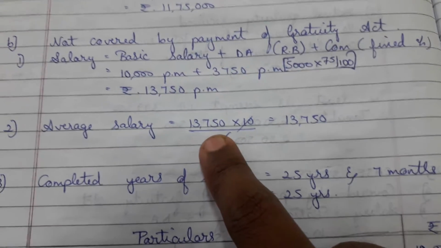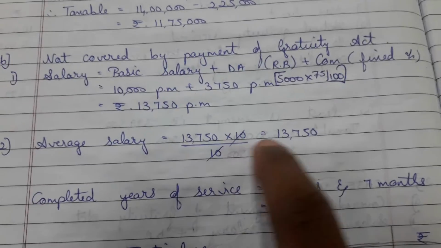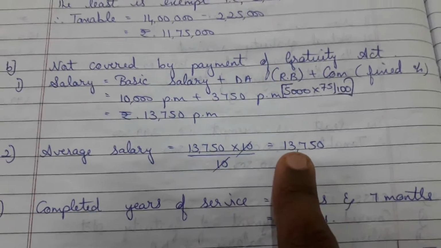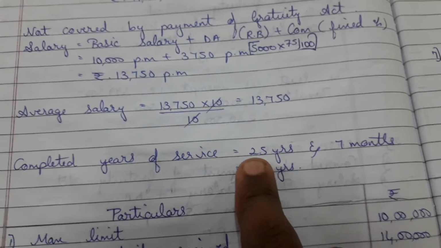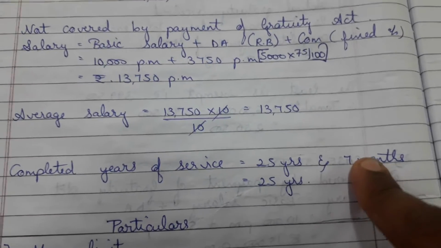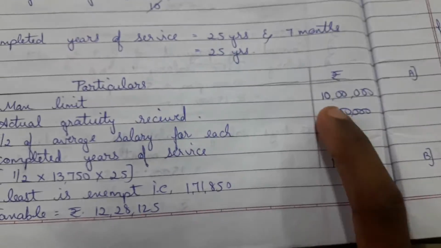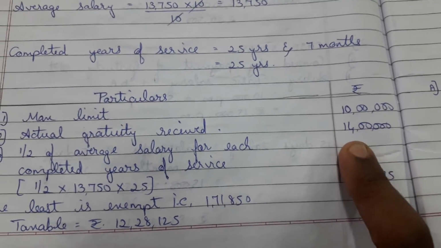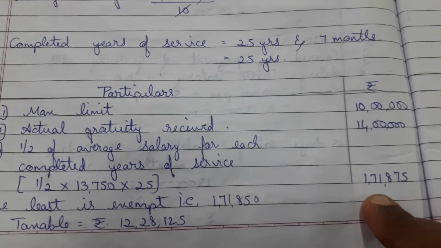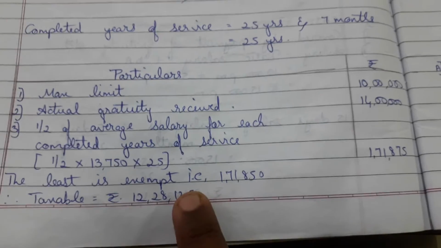How to calculate average salary for this one? 13,750 into 10 divided by 10, it will cancel out. We consider 10 months, so 13,750. Completed years will be 25 years and 7 months, but we need not consider the fraction, we consider the whole, that is 25 years. So 10 lakhs will be the maximum limit. 14 lakhs is the actual gratuity received, and 1,71,875 will be the minimum. So the least one is what we have to consider.